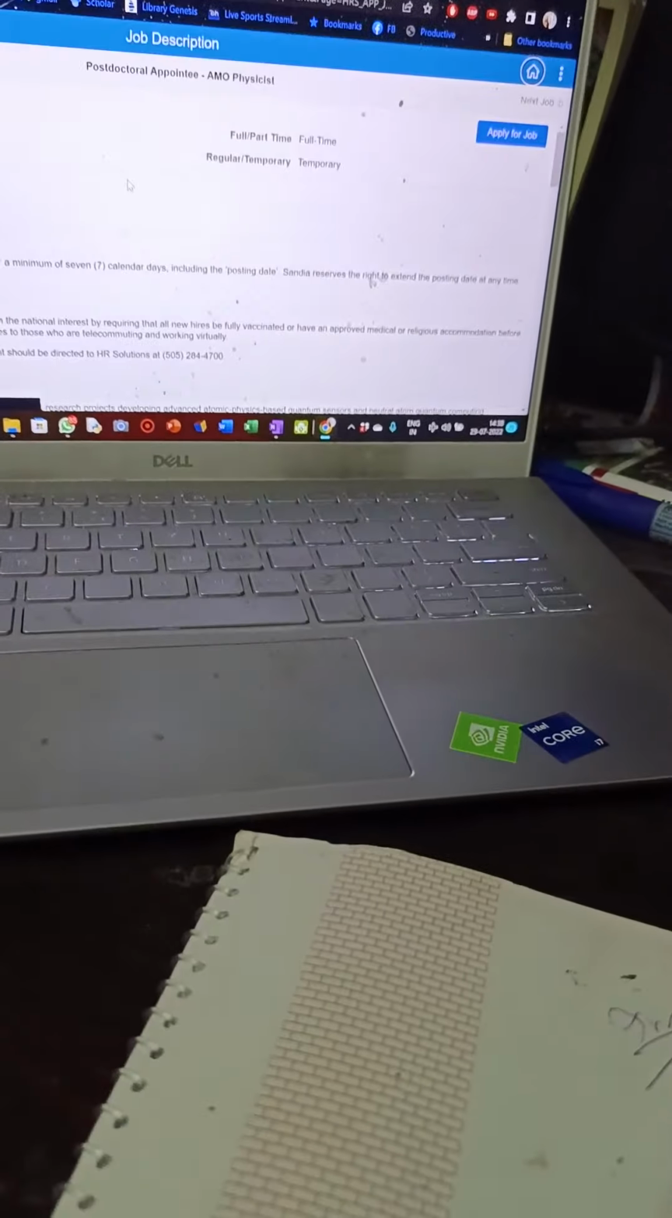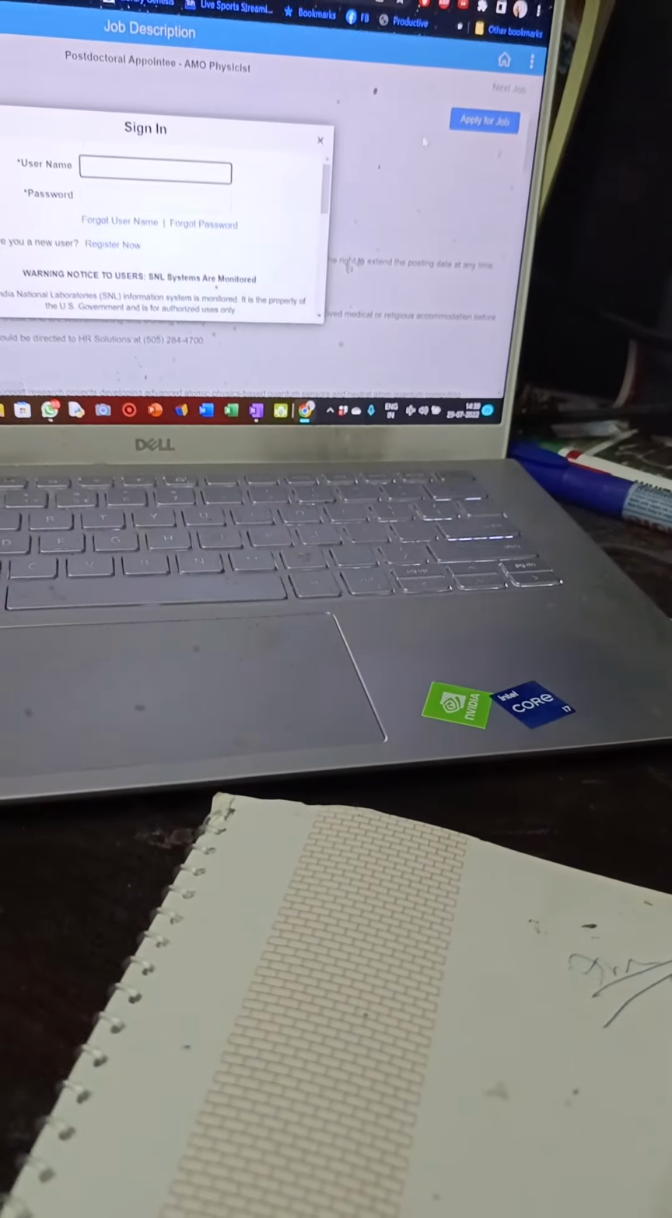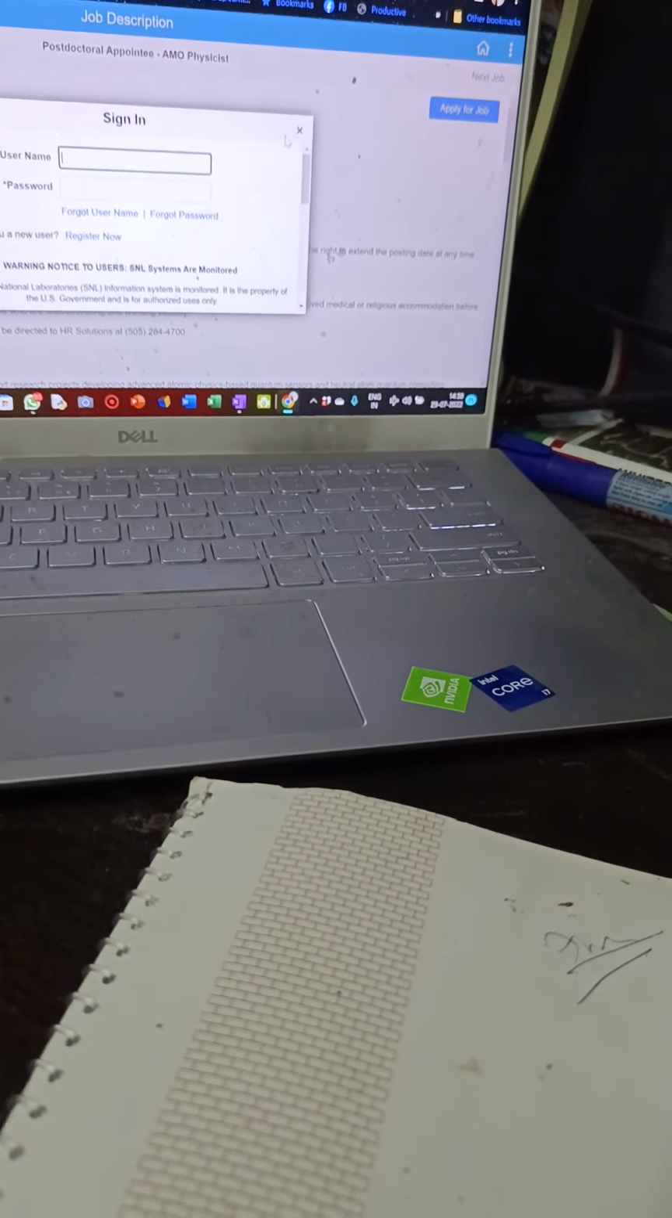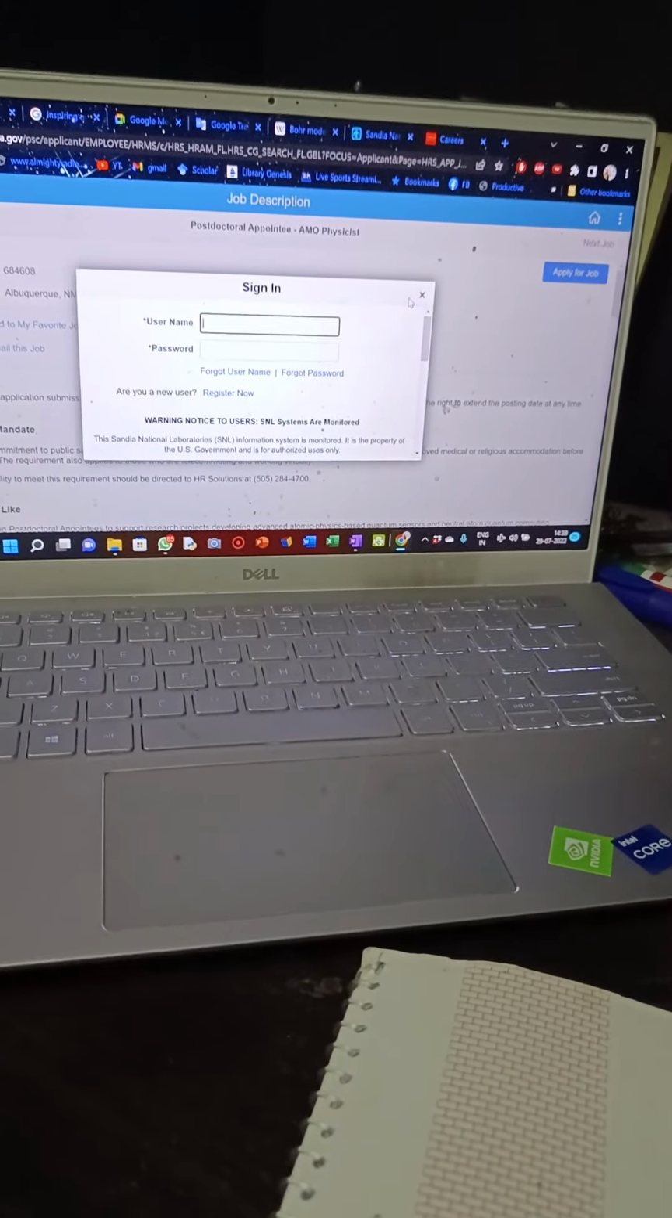So see this portal, careers, apply for job, then you have to sign in, put a username and login ID and all that, and then you have to apply. So I don't understand how to do this. Hope I figure it out. Let's see if we can work it out together.